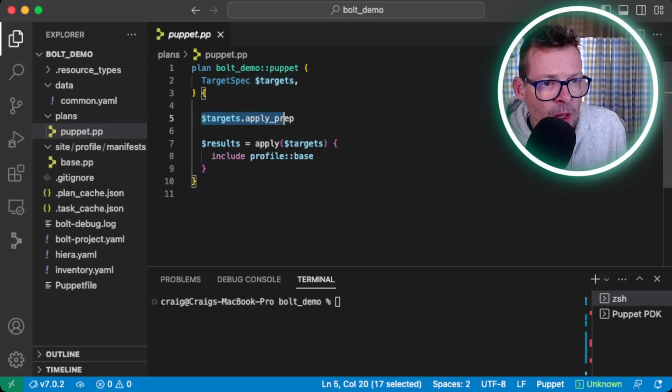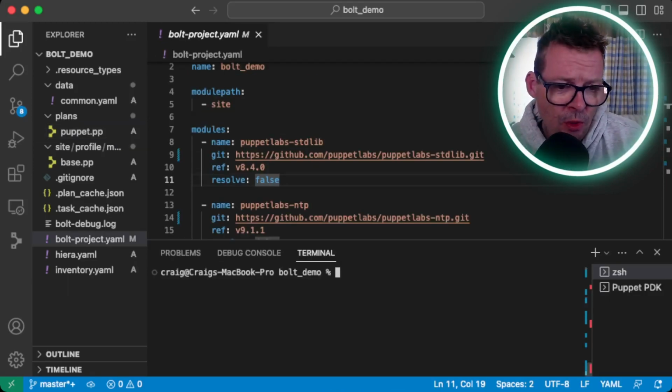The first stage of the plan, we're going to call this apply prep function. So that will make sure that Puppet's installed on the agent server, which it does over SSH as well. And it will gather all the facts from the agent. And then those facts are going to be used when compiling the catalog, which happens in the next step. So here we can see we want to apply to those targets, and then anything within these parentheses is what we're going to run. So in this case, we're just going to include profile base and then let regular Puppet, if you like, the rest of the Puppet code take care of it.